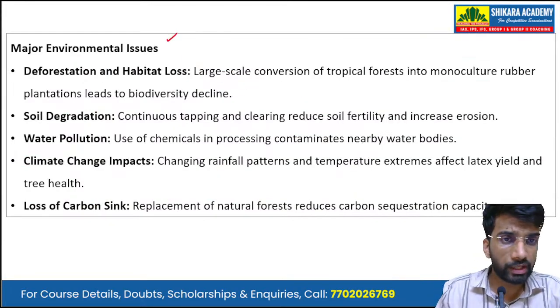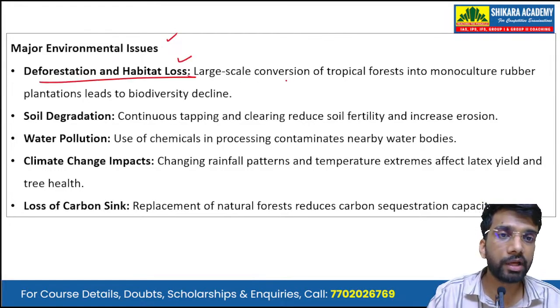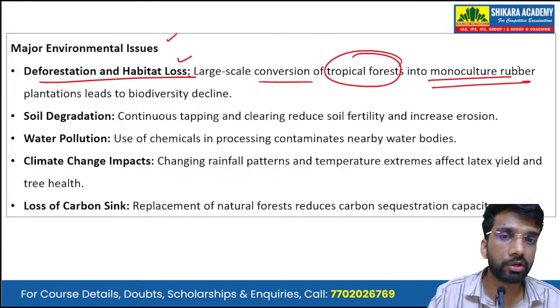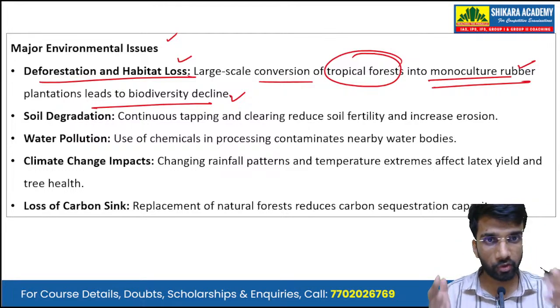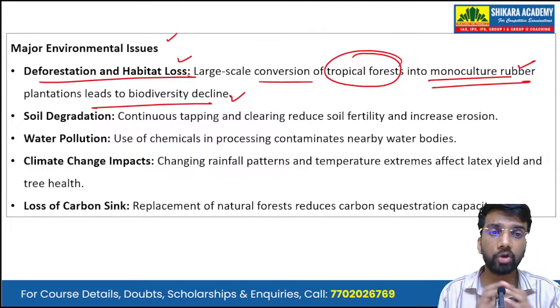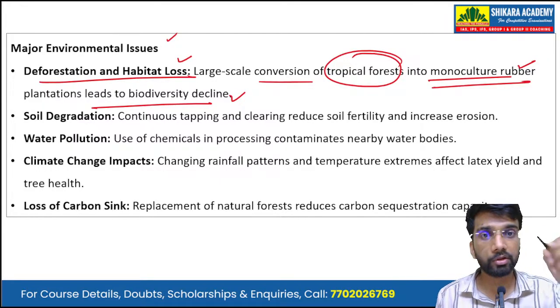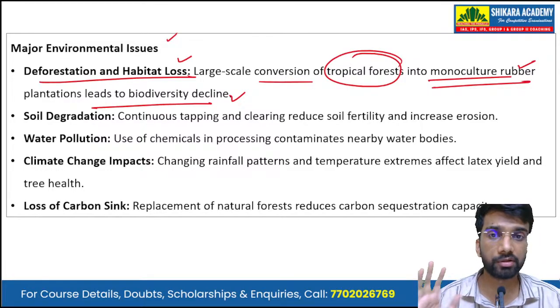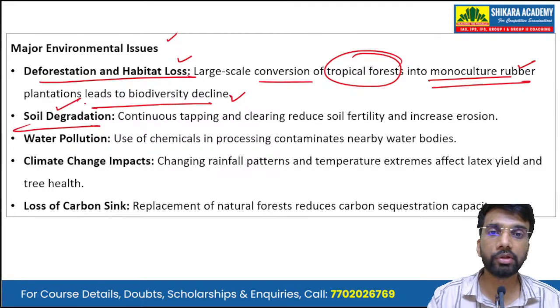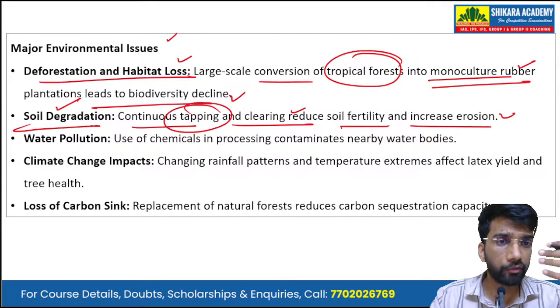Now, the major environmental issues that these regions face. First is deforestation and habitat loss. Large-scale conversion of tropical forest into monoculture rubber plantations is leading to biodiversity decline. Tropical regions are home to some of the most biodiverse forests in the world, but these forests are now being converted into monoculture rubber plantations, which is leading to soil degradation. Continuous tapping and clearing reduce soil fertility and increase the risk of erosion.